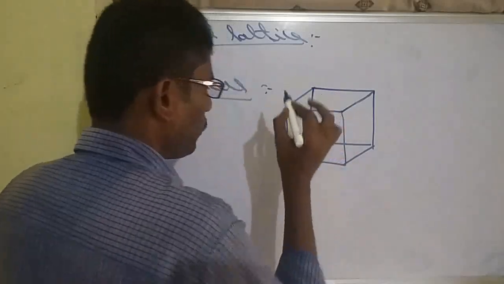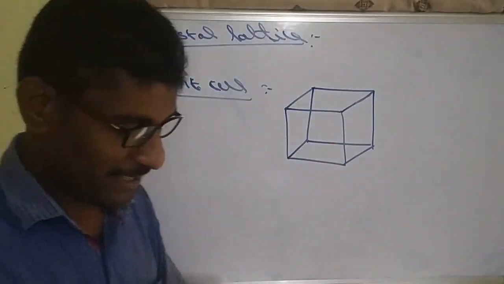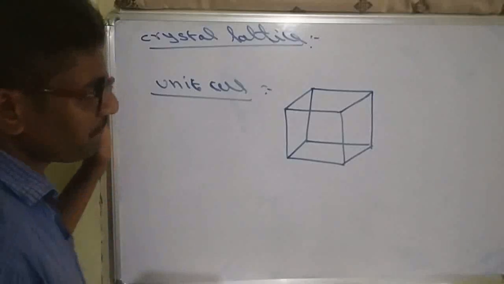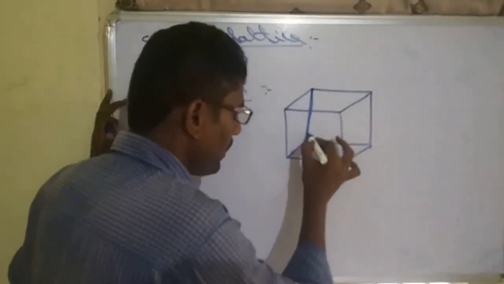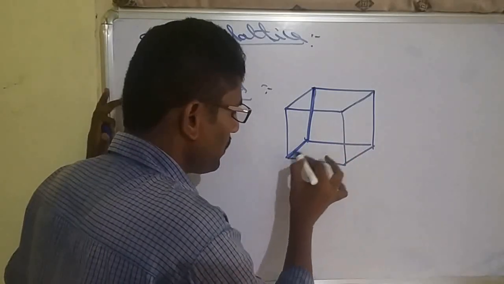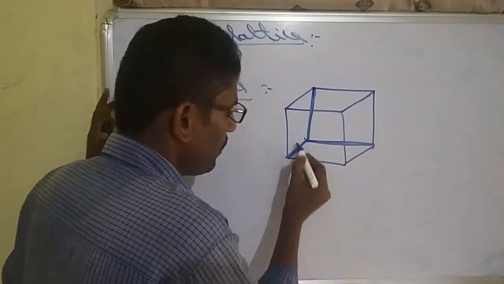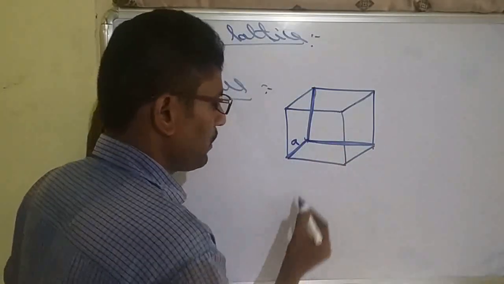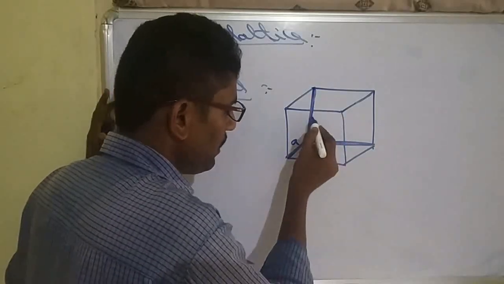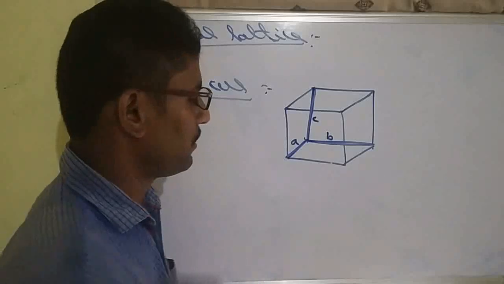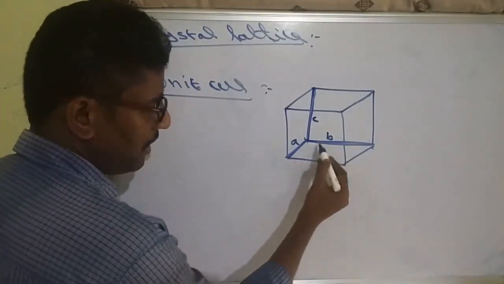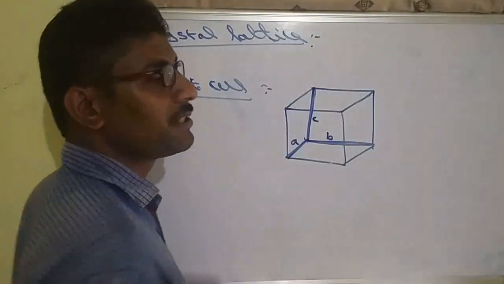So no one will write a cube like this except me. This is a cubical geometry. There must be three axes, x-axis, y-axis and z-axis. One we are taking as A, this we are taking as B, and this we are taking as C. These are the edges. The edge of this one is A, this edge is B, this edge is C.